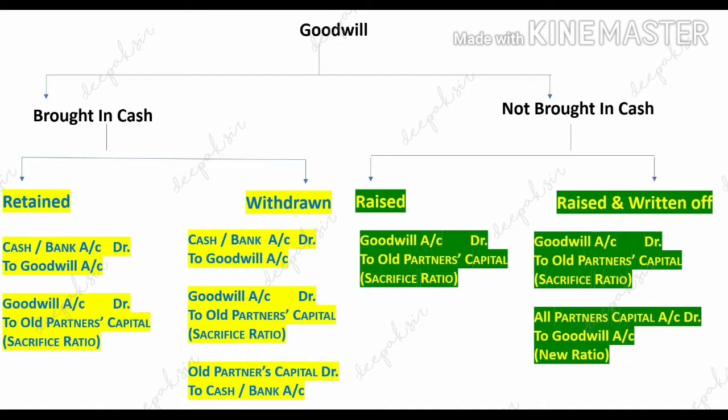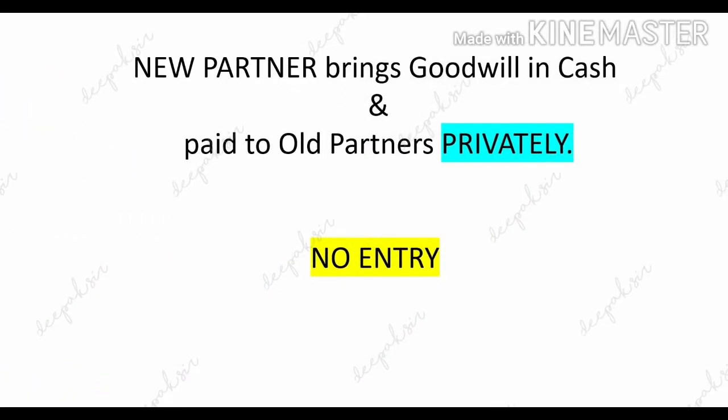And we had also seen if new partner is bringing goodwill in cash and if that cash is paid to the old partners privately, in that case, no entry will come in the books of account.